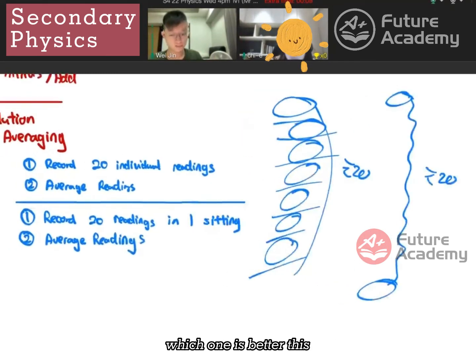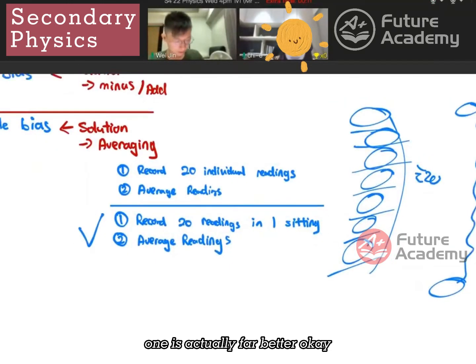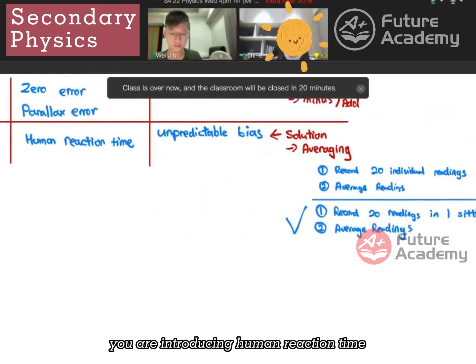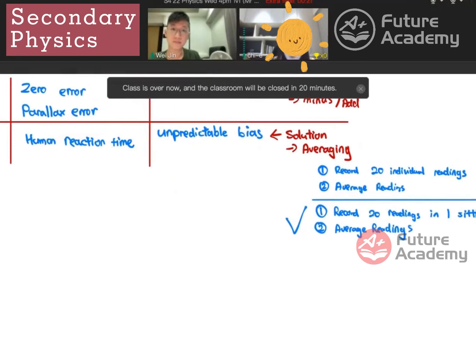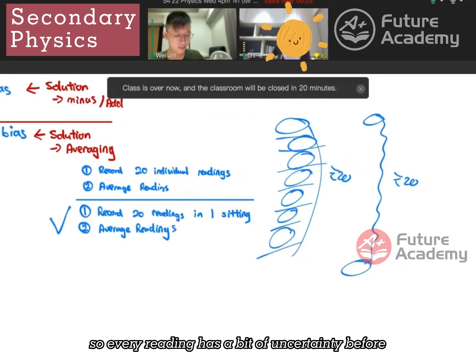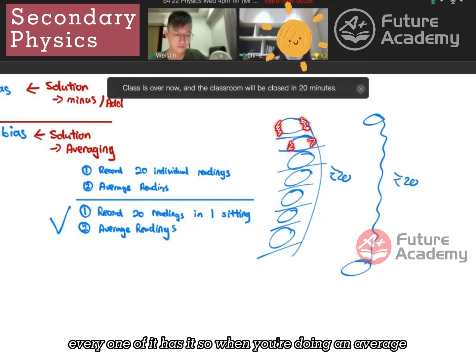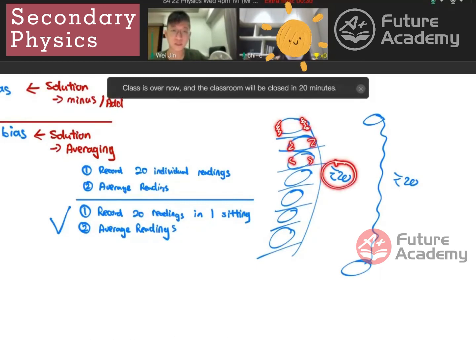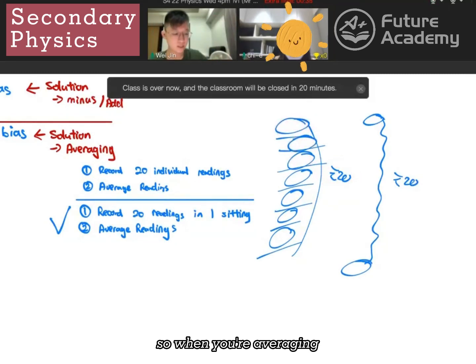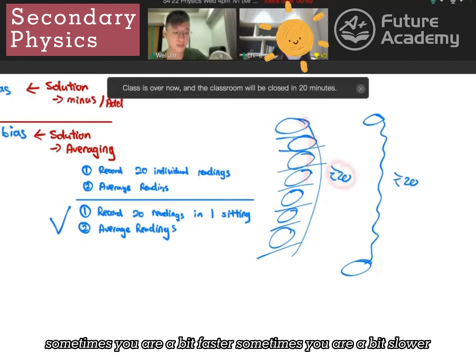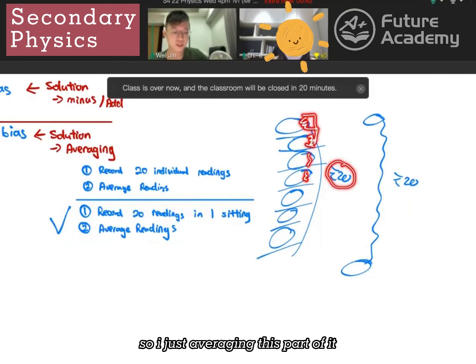Which one is better? This one is actually far better. Why? The first one that you're doing, every time you start and stop, you are introducing human reaction time. So every reading has a bit of uncertainty before, has a bit of uncertainty after. Every one of it has it. So when you're doing an average, the true reading in the middle is the same. The time for the pendulum to swing is going to be the same. So when you're averaging, you're actually just averaging your errors. Sometimes you're a bit faster, sometimes you're a bit slower. So you're just averaging this part of it.